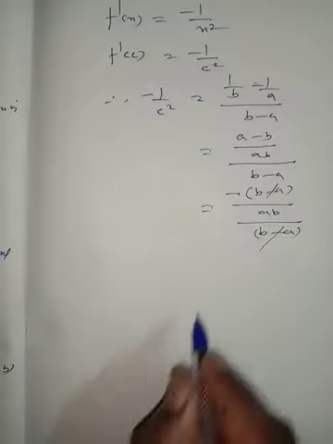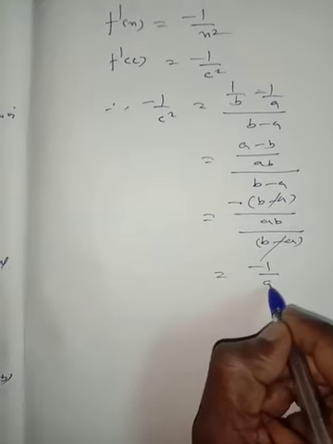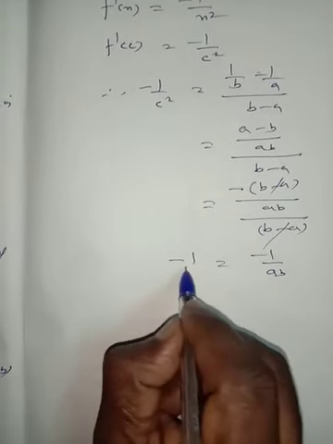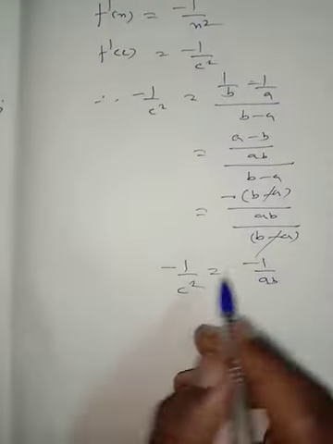Cancelling these two, minus 1 by ab. Left hand side minus 1 by c square.